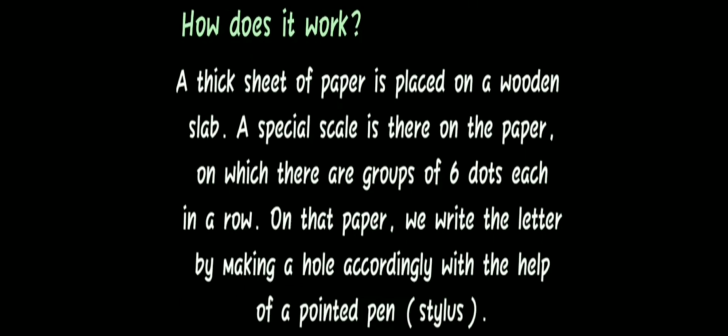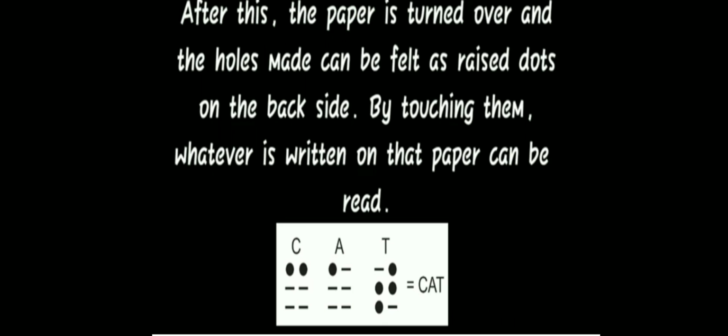How does it work? A thick sheet of paper is placed on a wooden slab. A special scale is placed on the paper, on which there is a group of 6 dots in each row. On that paper, we write the letter by making a hole accordingly with the help of a pointed pen. After this, the paper is turned over and the holes made can be felt as raised dots on the back side. By touching them, whatever is written on that paper can be read. Here you can read the word cat, in which the Braille alphabet is used to identify it by blind people.